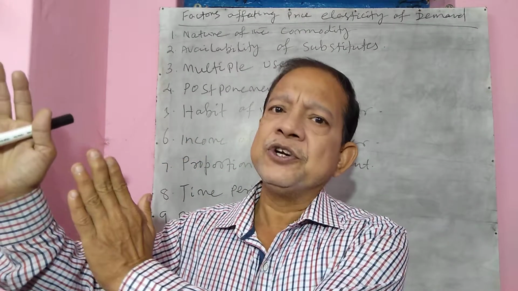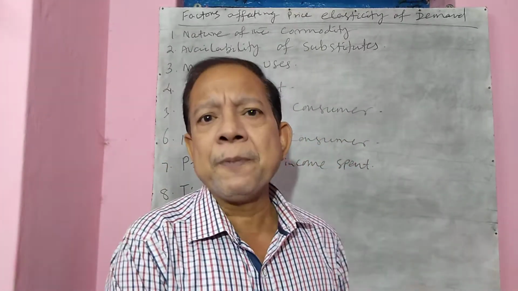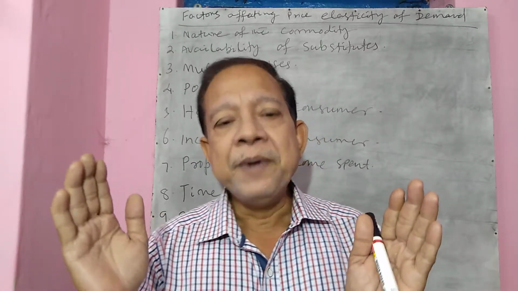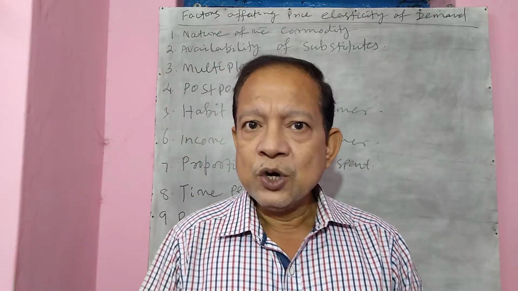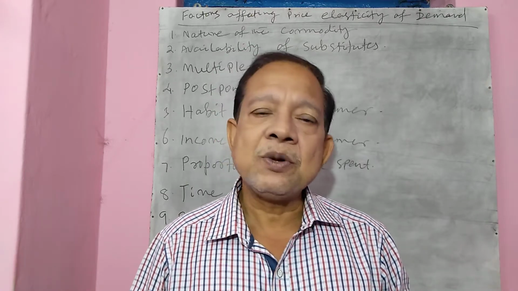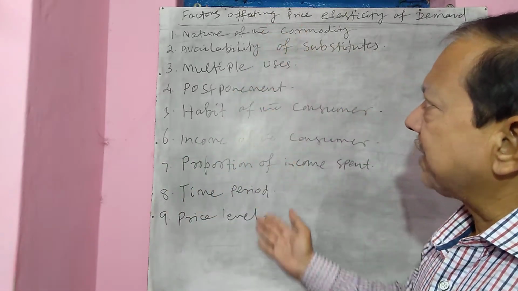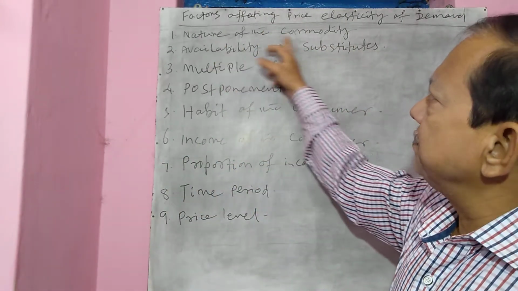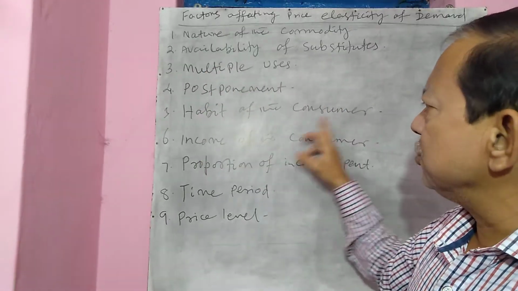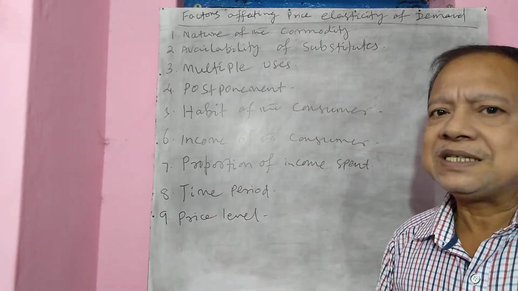Therefore, for very costly commodities, very high price level commodities and very low price level commodities, the elasticity of demand is less. But for medium price level commodities, which mostly the lower middle class people consume, in that case the elasticity of demand will be more. Okay, so these are the 9 factors that affect elasticity of demand: nature of the commodity, availability of substitutes, multiple uses, postponement, habit of the consumer, income of the consumer, proportion of income spent, time period, and price level.